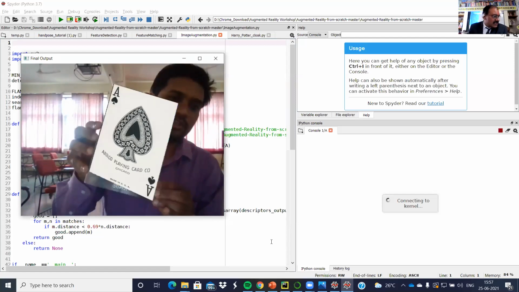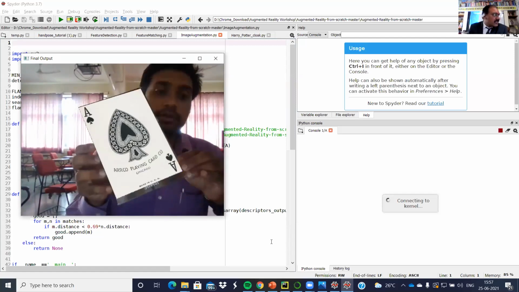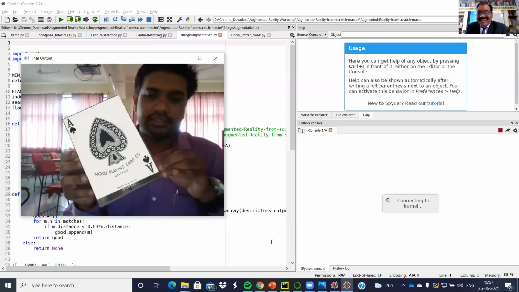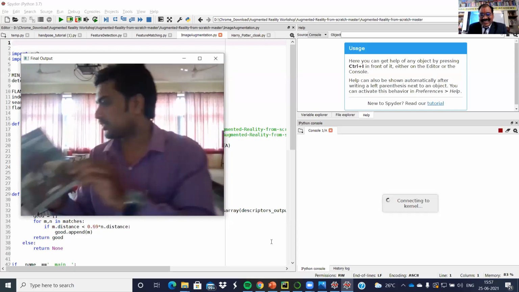There is no Unity, as Unity is very huge software. It has taken 20 GB of my SSD space, so too much space is taken.